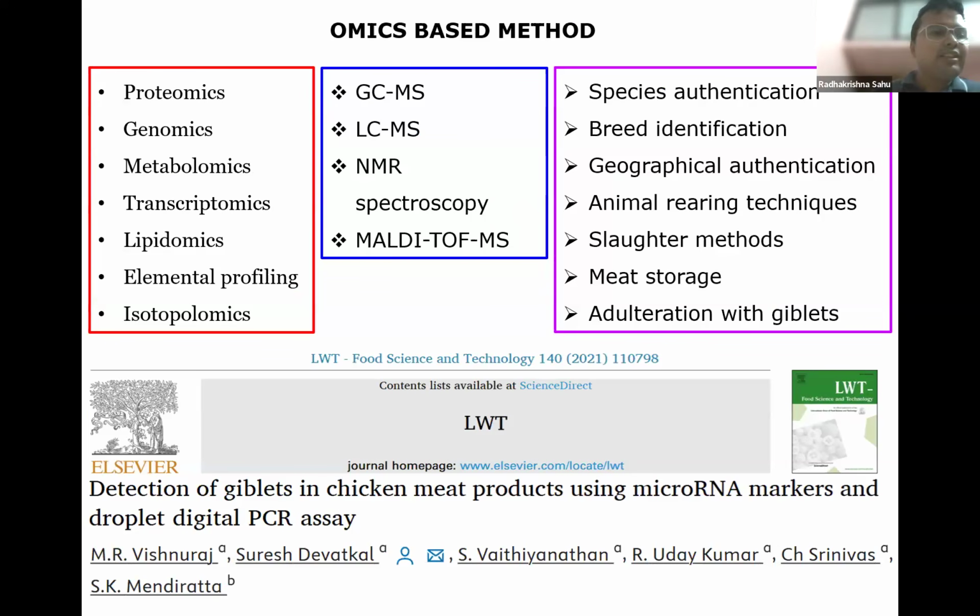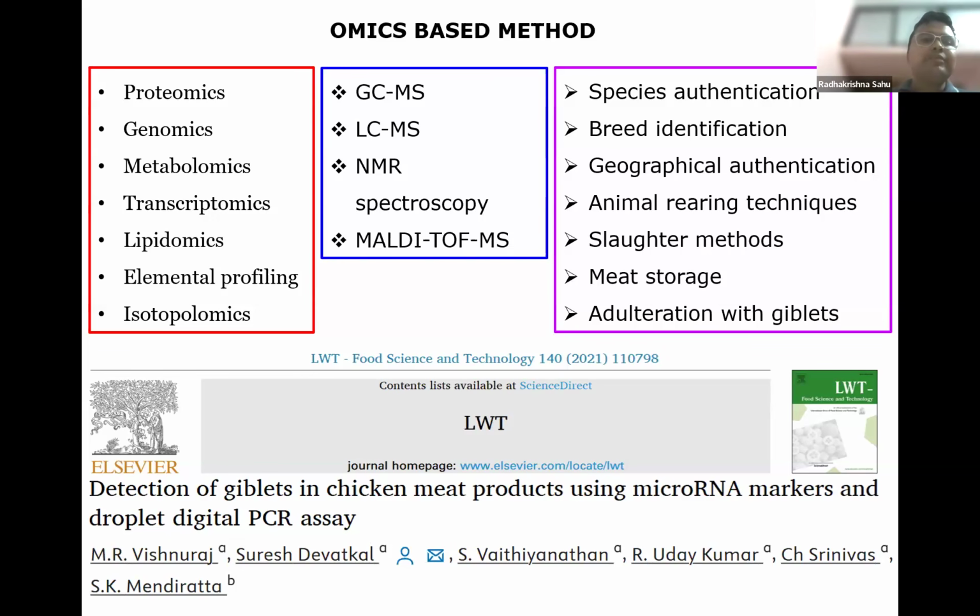Similarly, lipidomics involves identification of specific lipids or fatty acids. Elemental profiling involves identification of various types of elements, and isotopomics involves identification of various types of isotopes. Among these, proteomics and genomics hold great value for species authentication, and for geographical authentication, elemental profiling and isotopomics.